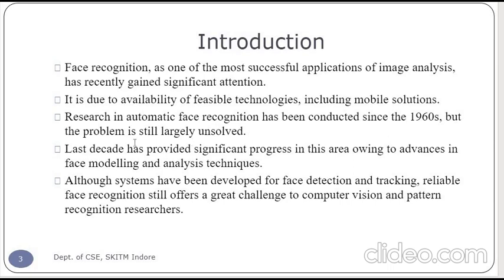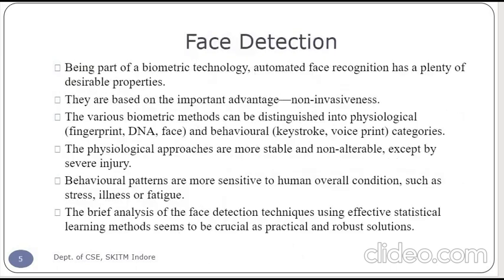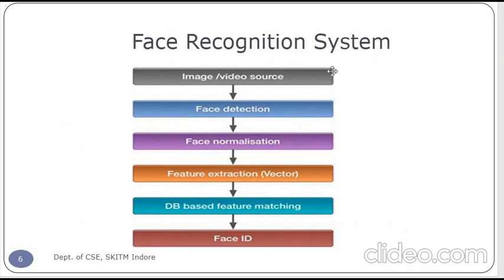The problem still remains that when a person's face is presented, the system should interpret the face correctly and identify the person. A face recognition system includes face detection, face normalization, feature extraction, database-based face matching, and the face ID.